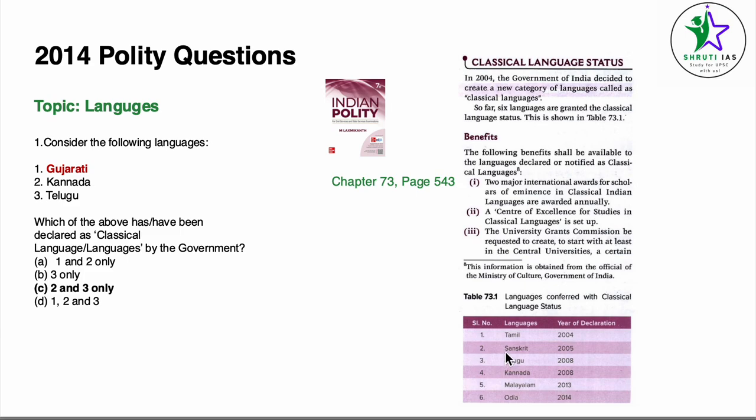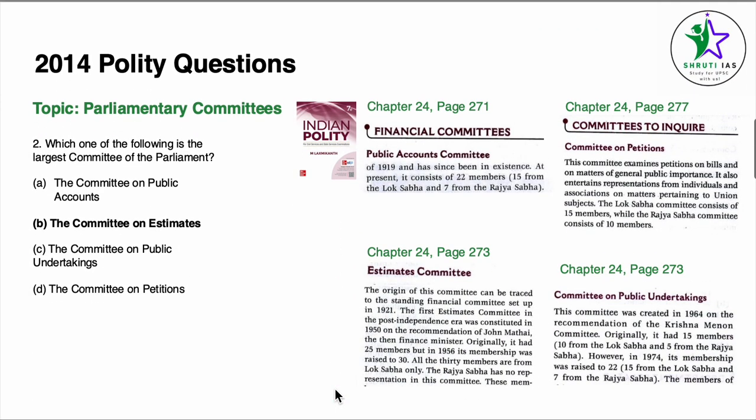The table is shown here. Tamil, Sanskrit, Telugu, Kannada, Malayalam, and Odia are the classical languages, which makes Gujarati an incorrect option. Our answer becomes C, 2 and 3 only.